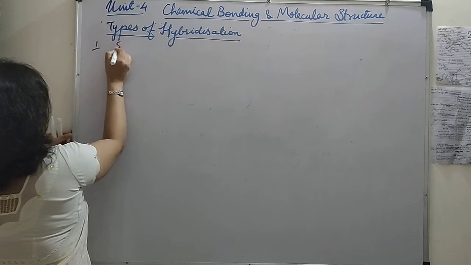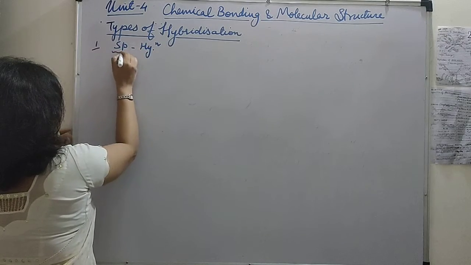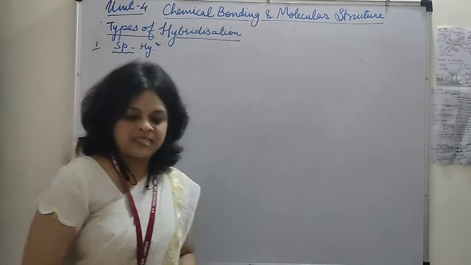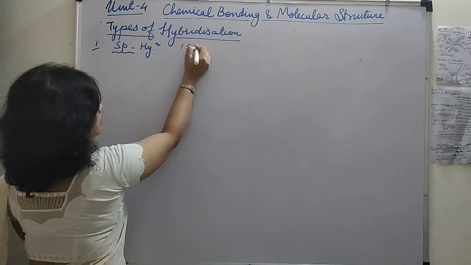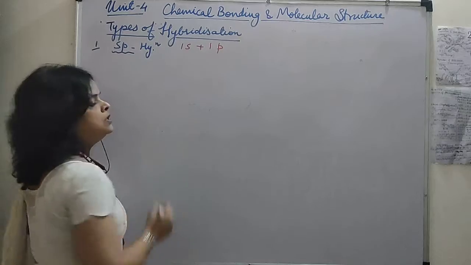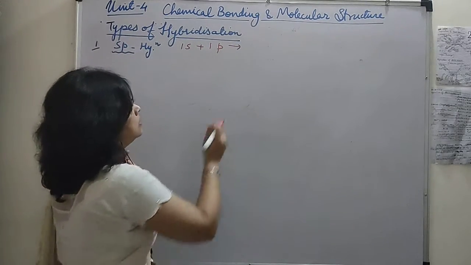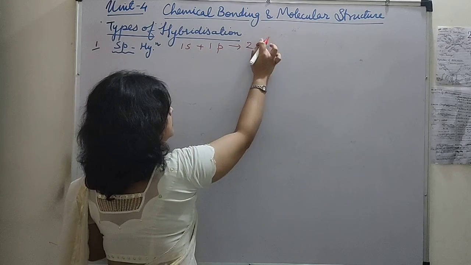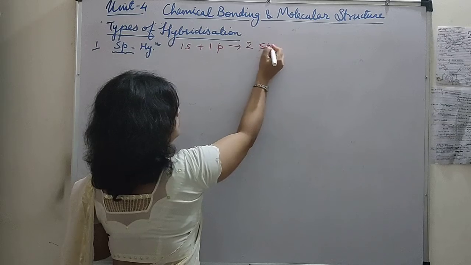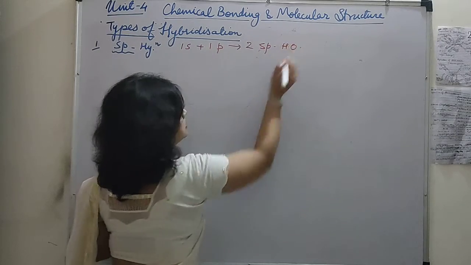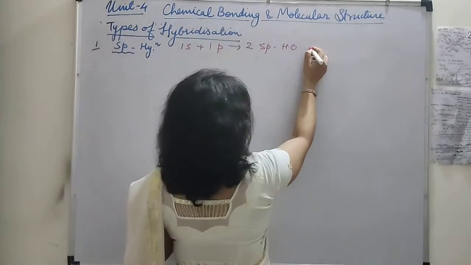First, sp hybridization. Now, sp means here one s and one p orbital are participating, and they result in two sp hybrid orbitals. वो क्या बनाएंगे बेटा? Two sp hybrid orbitals. And these two sp hybrid orbitals arrange themselves.